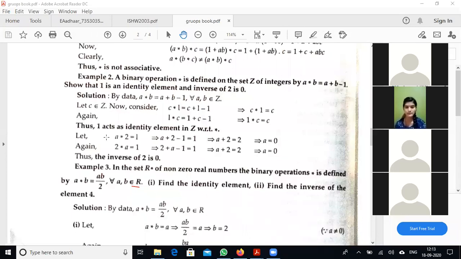Similarly, we have to verify the other condition also, that is 2 star A is equal to 1. This implies 2 plus A minus 1 is equal to 1. The minus 1 taken to this side gives plus 1, and the 2 cancels on either side. We remain with A equals 0. In both cases, 0 star 2 becomes the identity element and 2 star 0 becomes the identity element. Therefore, the inverse of 2 is 0.